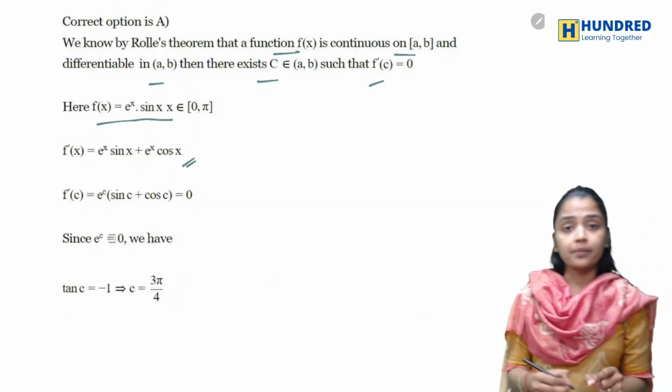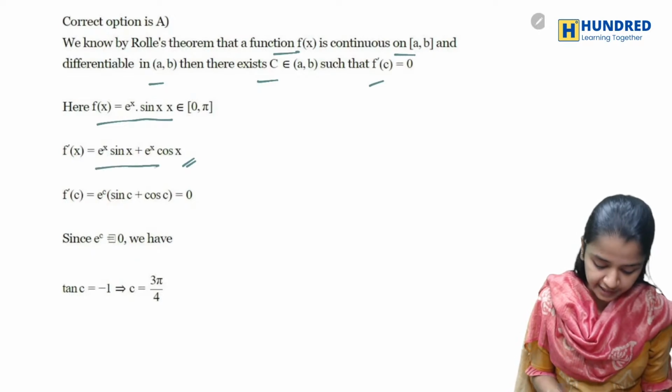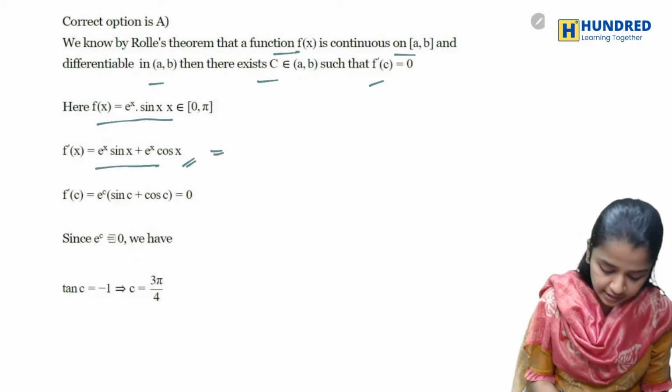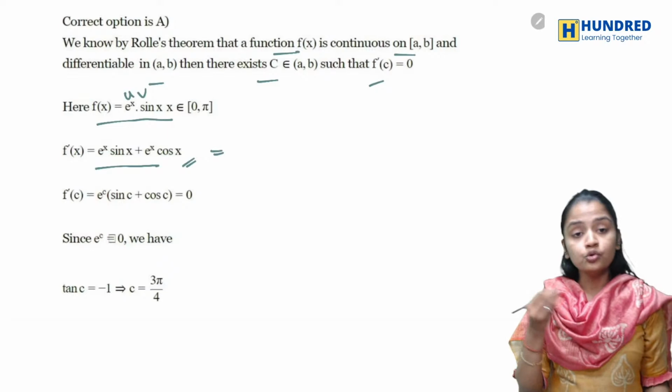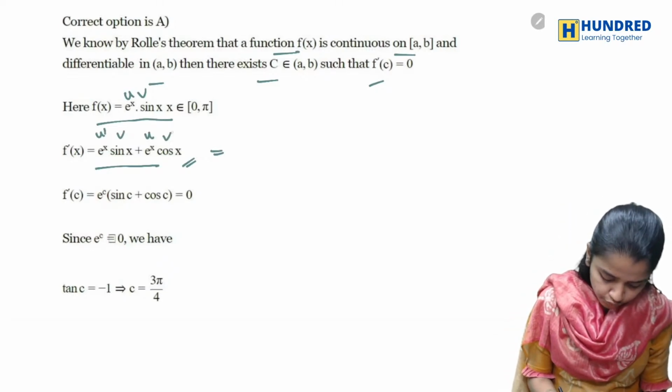Okay, now what I am doing is differentiating it. When I differentiate it, I'll be getting this form. You'll be using the uv method: u v dash plus u dash v.